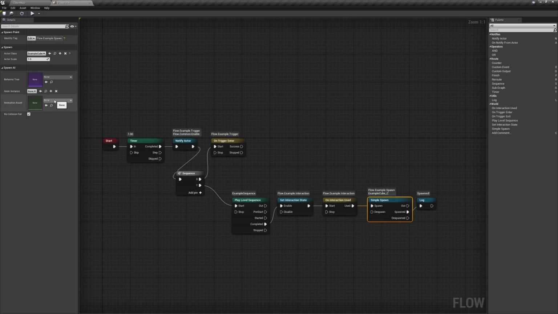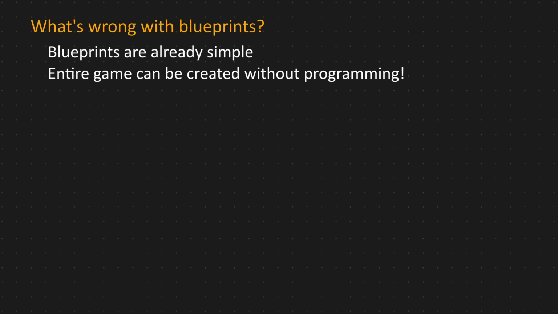It's all great, but some of you may still be wondering, why do we need another editor? Can we do this stuff with blueprints, blueprint macros? Blueprint scripting is already easy to learn and use for people who don't know anything about programming. Entire games can be created without programming, right?